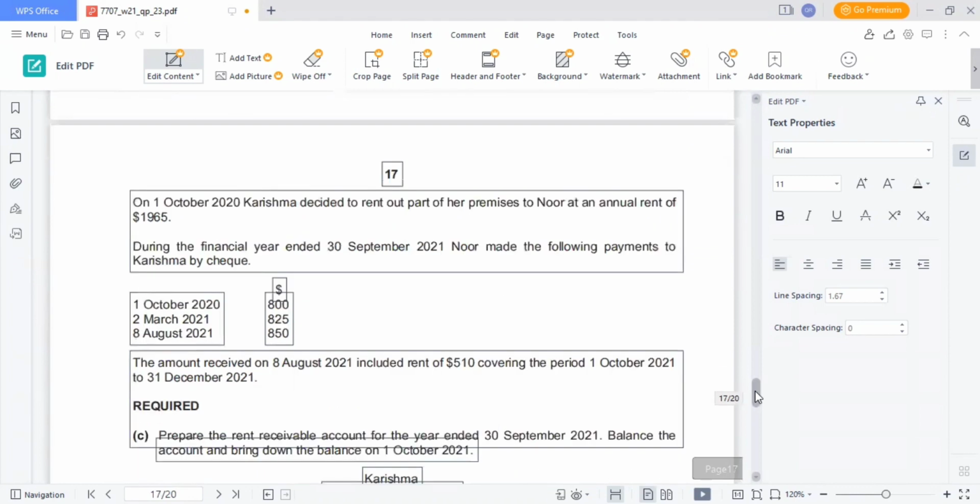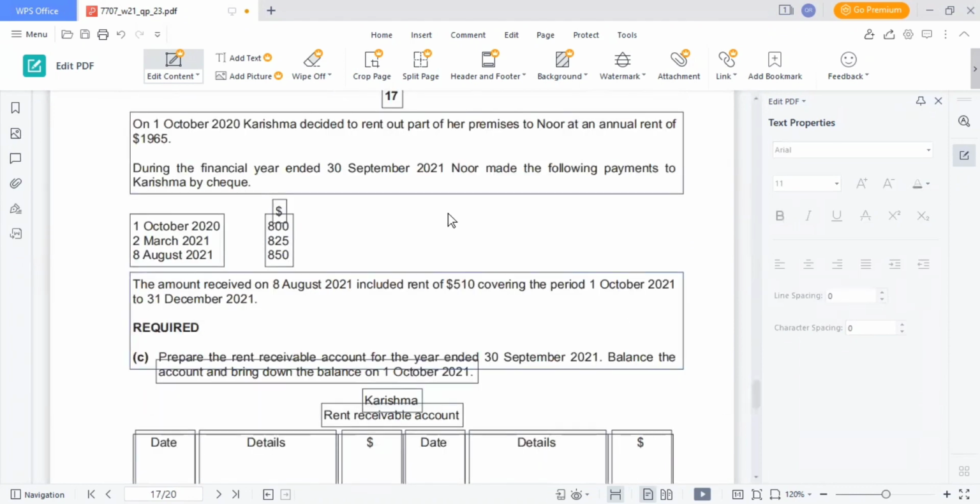So we have on 1st October 2020, Karishma decided to rent out part of her premises to Noor at an annual rent of 1965. Prepare the rent receivable account for the year ended 30 September 2021. Balance the account and bring down the balance on 1st October 2021. So we have payment of 1st October 2020, 2nd March 2021, 8 August 2021.